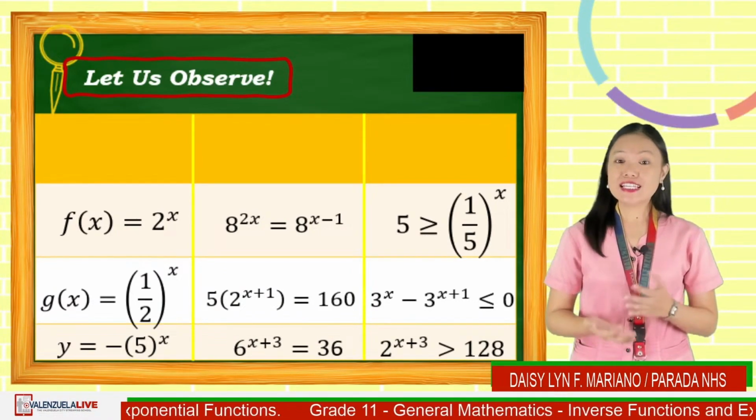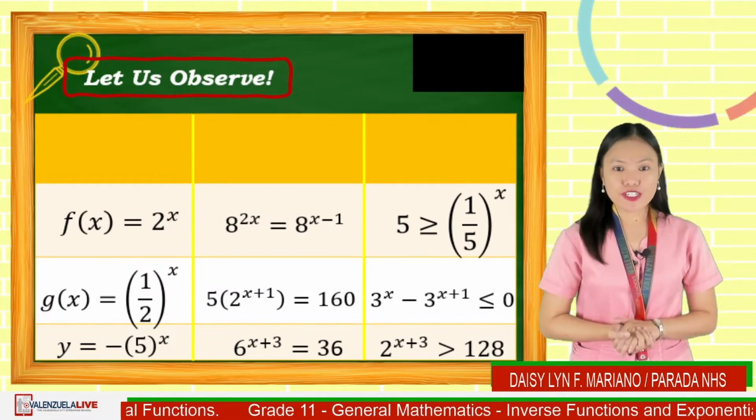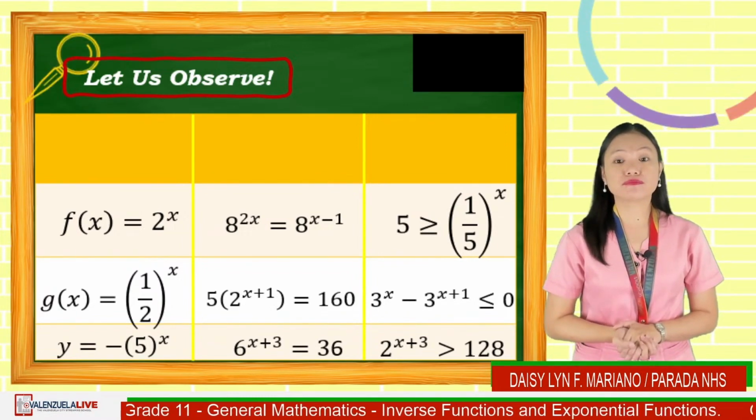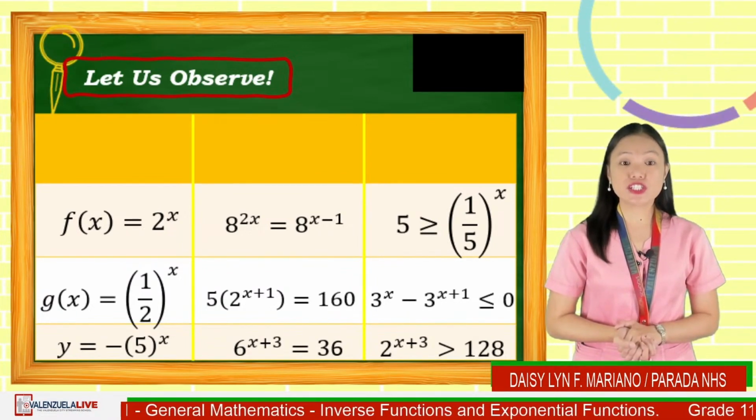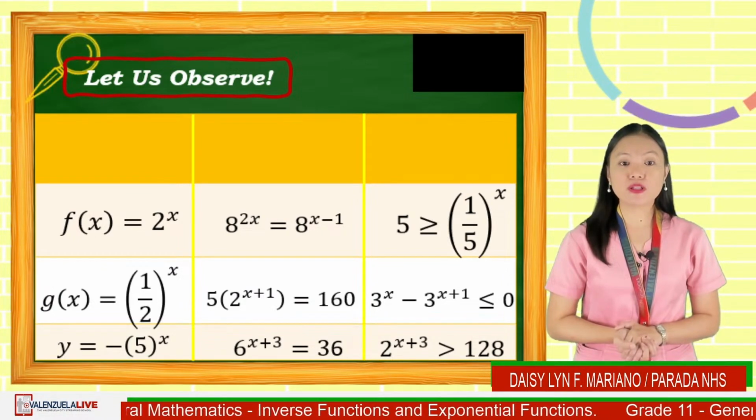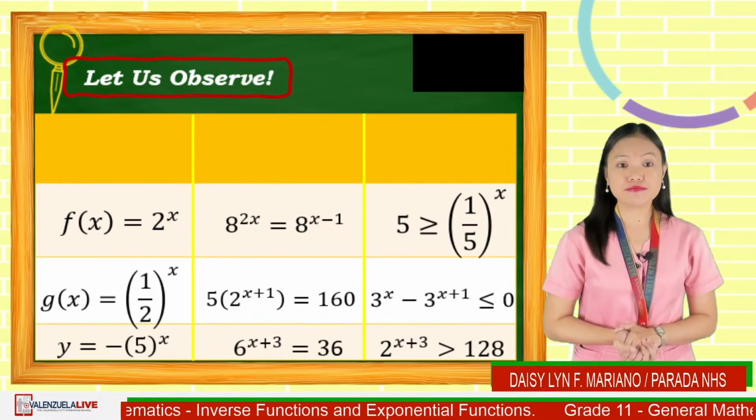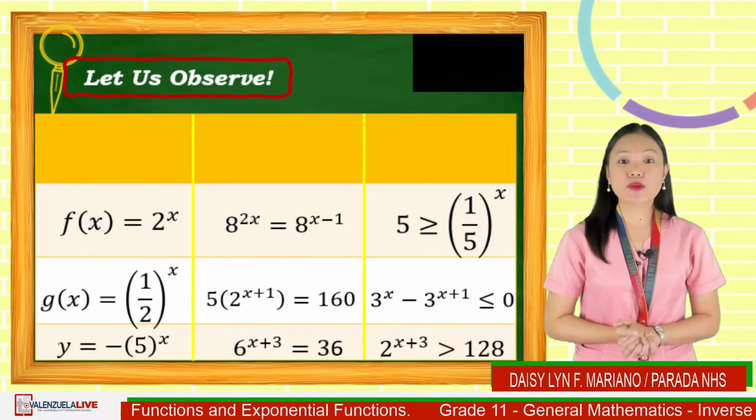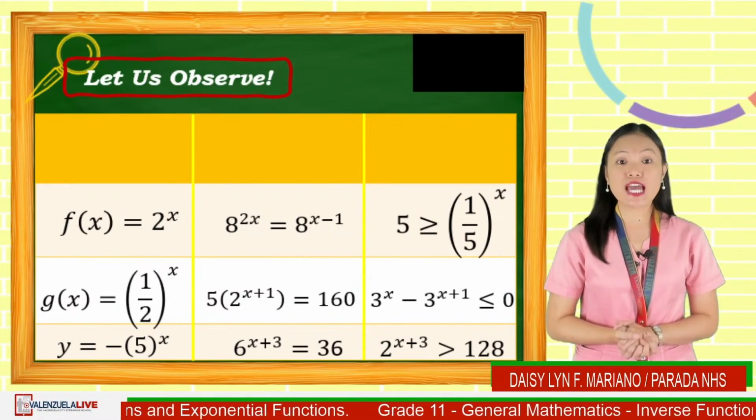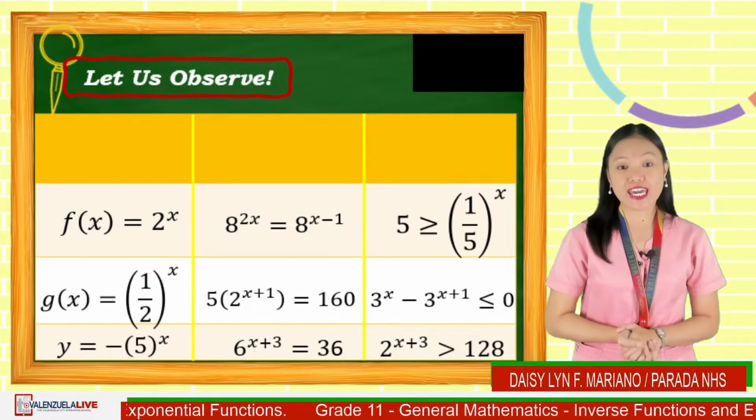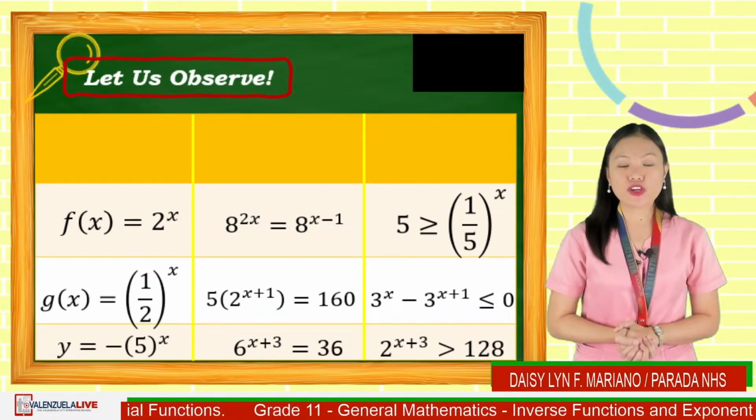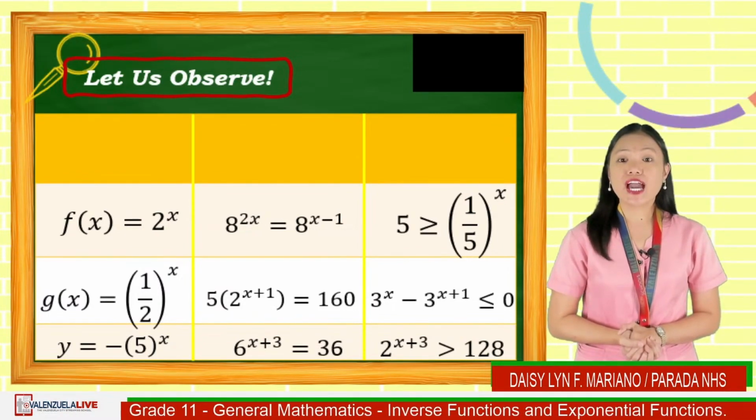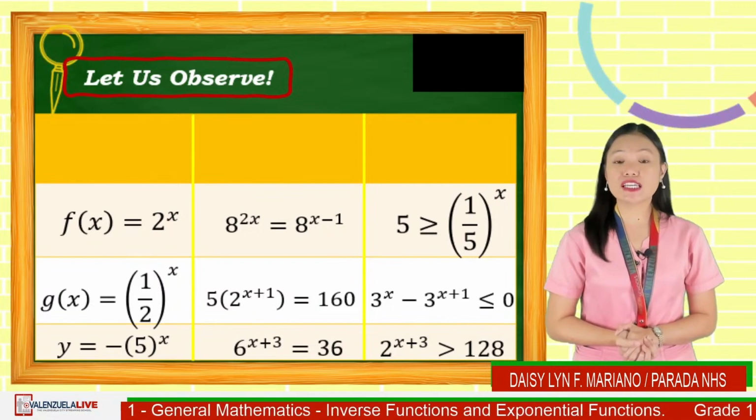Time's up. Let us verify your answer. On the first column, you may observe that the exponent is a variable. The base is greater than 0, and the mathematical symbol of equal sign is present. On the second column, you may observe it contains expressions containing variable exponents and the mathematical symbol of equal sign is present. On the third column, you may observe that the exponent is also a variable, and mathematical symbols of inequalities are present.